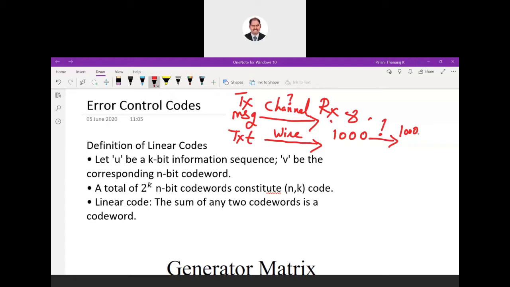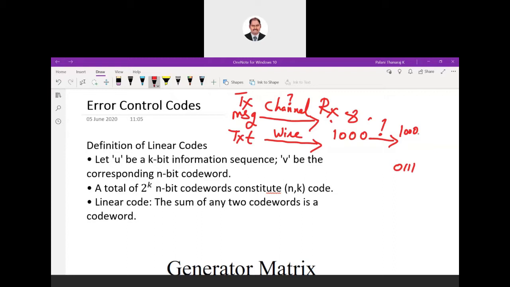You might receive it as 0111. So this is where the error occurs. It can be some kind of random occurrence, or it can be due to a limitation of your device.